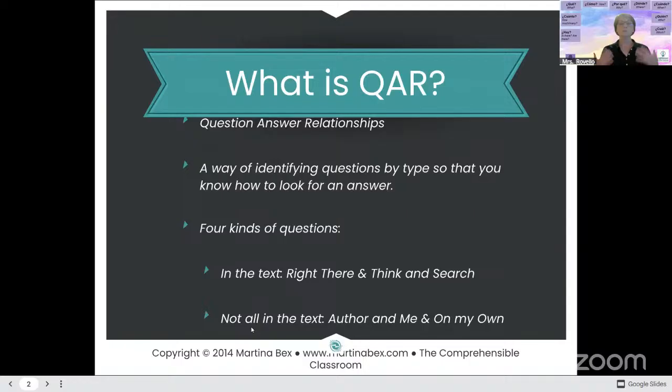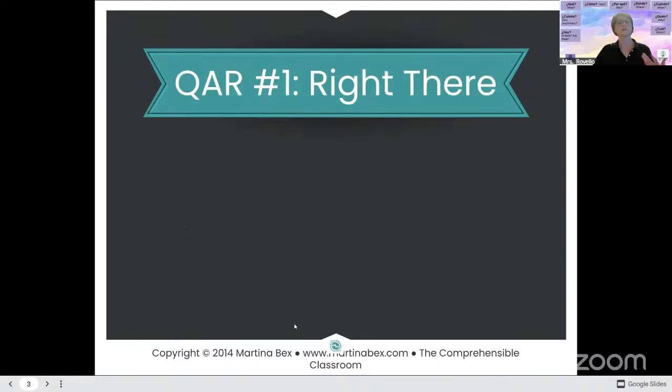Okay. So, we're going to start out easy with asking questions where the answer is right there in the text. So there's a definite right answer and a definite wrong answer. Okay. Versus these types of questions where it's not in the text necessarily, that you are creating a relationship or something, you are making a supposition based on what you've read. Okay. So for today, we're just going to look at these like right there questions. Okay.